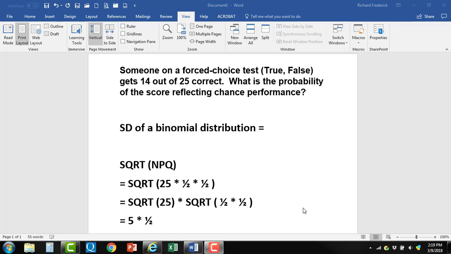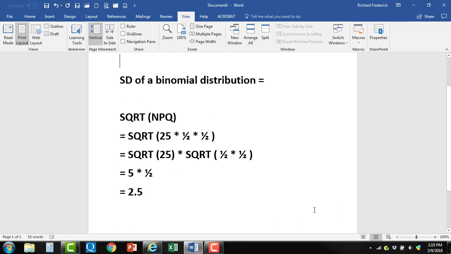And to do that, we would simply compute the standard deviation of a normal distribution or a binomial distribution, which is the square root of NPQ, where N is the number of test items and P and Q are 1/2 each. P plus Q is always equal to 1, and in this case the probability of a true response by guessing is equivalent to the probability of a false response by guessing.